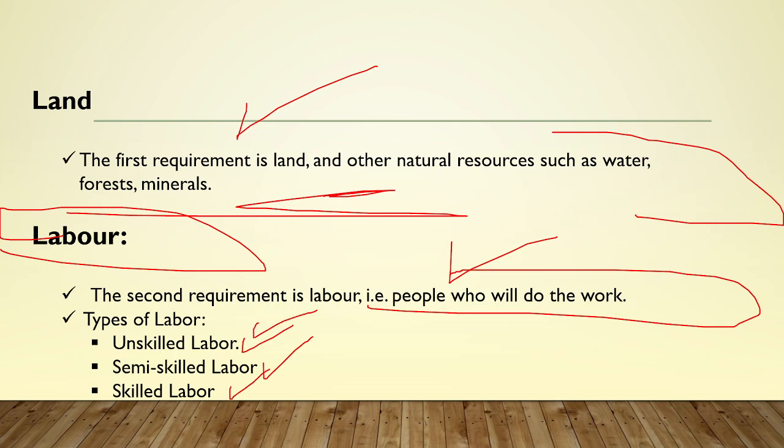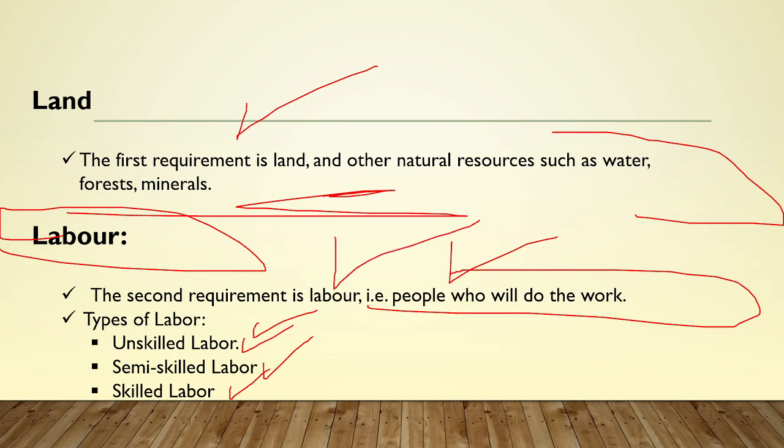Unskilled labors who do not have that kind of educational background, who do not have any kind of specialization in any kind of field. The second one are the semi-skilled workers, basically who are doing the ITIs, polytechnics, and all of these things, and they are known as the semi-skilled laborers. Then we have the skilled laborers, basically the engineers and every kind of graduate and everything. They are the skilled laborers. So these are the three kinds of labors which we talk about in the factors of production.